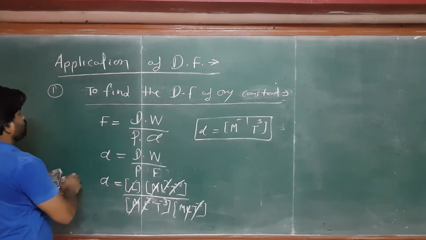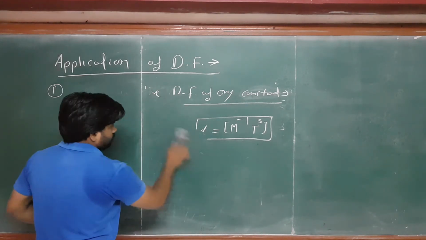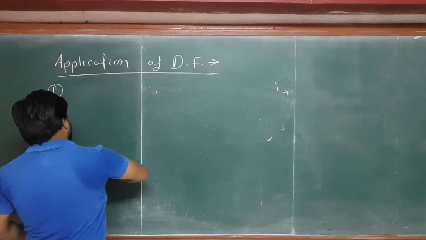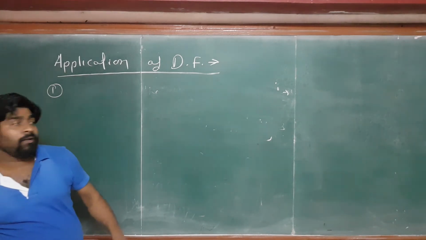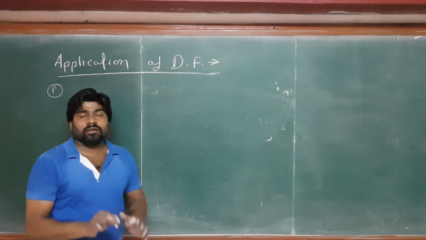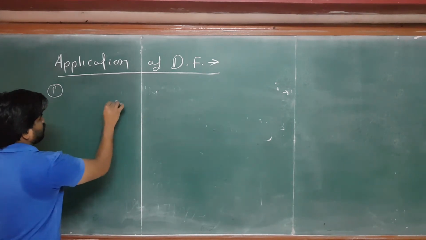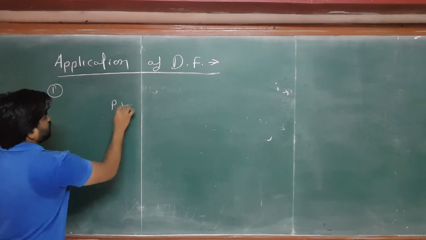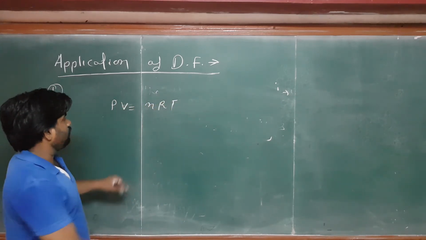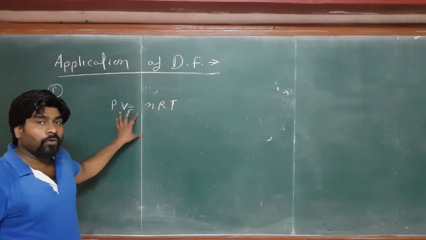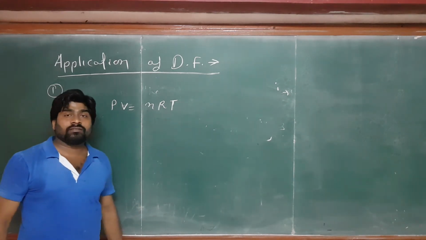This is called the application number 2. To find the dimension formula of other quantities, it is not easy to find only by this way, right? Suppose as I'm writing here one equation, that's called PV is equal to nRT, where P is called the pressure, V is called the volume, n is called the number of moles, R is called the gas constant, and T is known as the temperature.